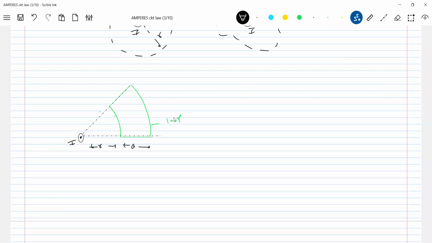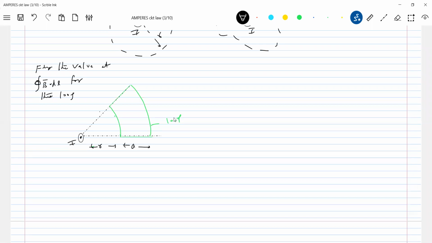Now, what is the value of the line integral of b bar dot dl bar in a closed loop for this loop? So what I'm asking now, find the value of b bar dot dl bar for the loop. And now look at the loop where it is. It's lying outside this one. So how much is it?